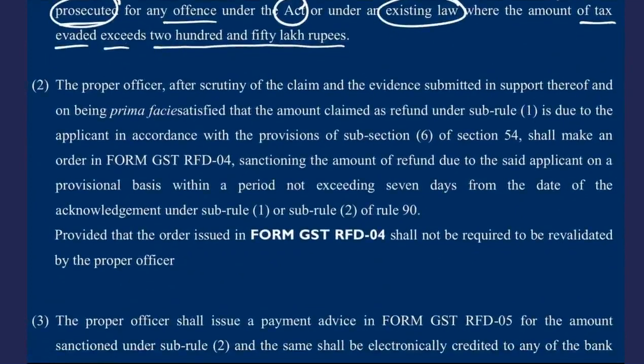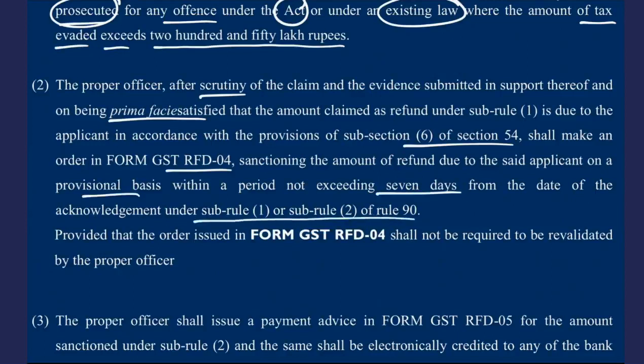Then sub-rule 2 says that the officer, after scrutiny of the claim and the evidence submitted in support thereof, and on being prima facie satisfied that the amount claimed as refund under sub-rule 1 is due to the applicant in accordance with 54(6), shall make an order in RFD-04 sanctioning the amount of refund due to the said applicant on a provisional basis within a period not exceeding 7 days from the date of acknowledgement under sub-rule 1 or 2 of 90.